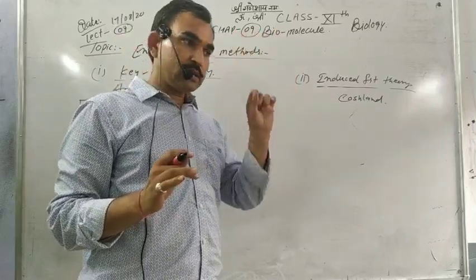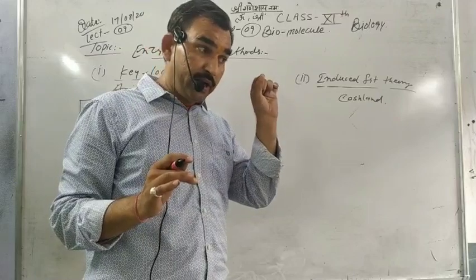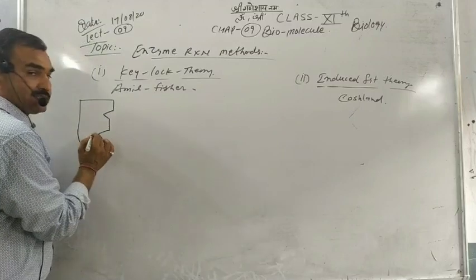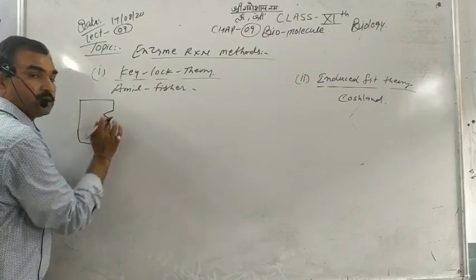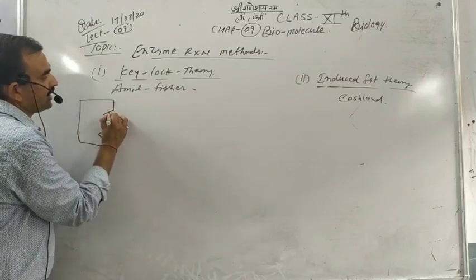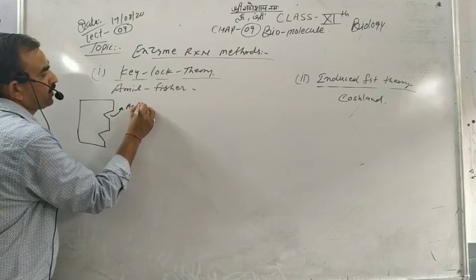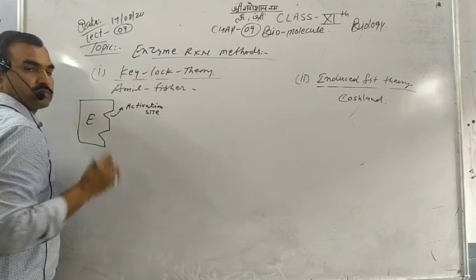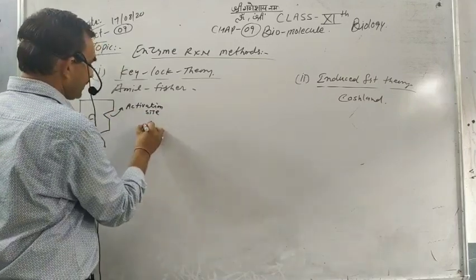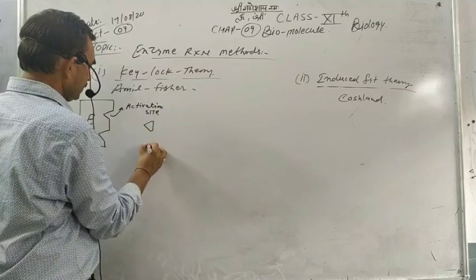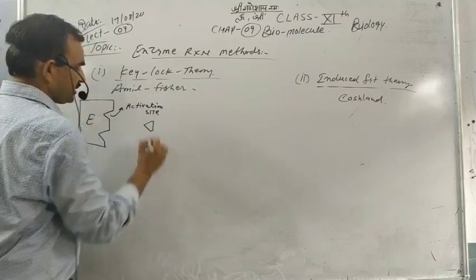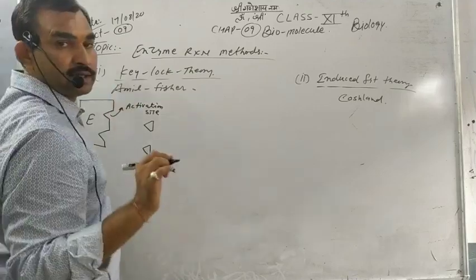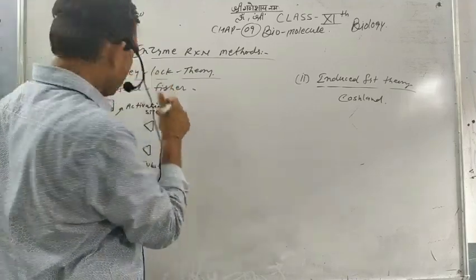A lock has a specific point where the key is fitted, like one enzyme has an activation site, perfectly. So these are the activation sites. This is the enzyme. The substrates are found like the key which fits into the lock.